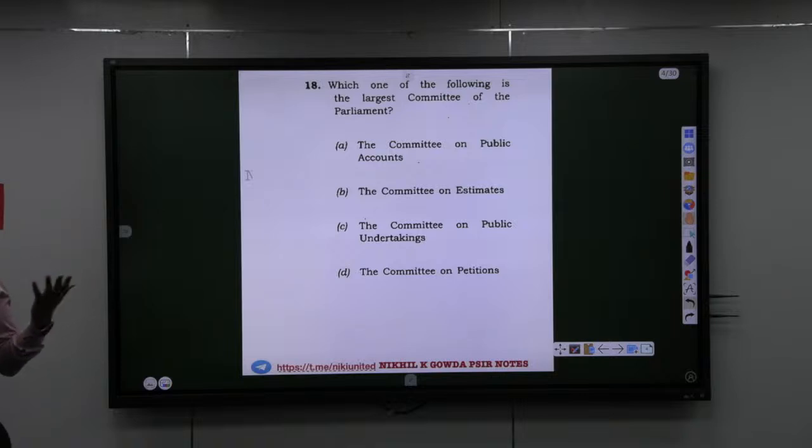Both these committees will work according to the rules of the Lok Sabha or the respective houses. In the estimates committee, all the 30 members are from Lok Sabha only. There is no representation for Rajya Sabha. Getting the point? Similarly, you have committees on petitions separately in Lok Sabha and separately in Rajya Sabha.